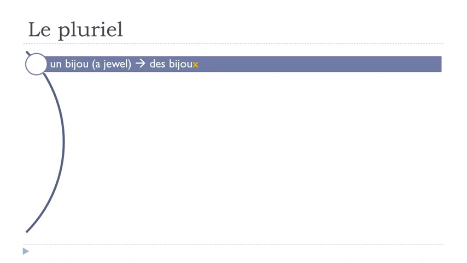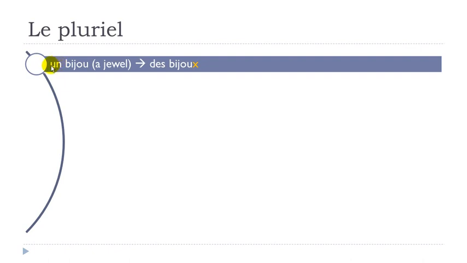I've listed all the exceptions of the ou ending, words that, like we saw previously, don't take s but take x at the end. It's not pronounced, so it doesn't really affect the pronunciation, but if you want to write them correctly in the plural form, remember, it's not s, it's x.